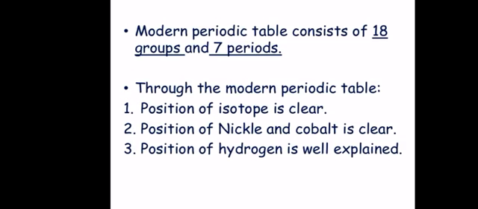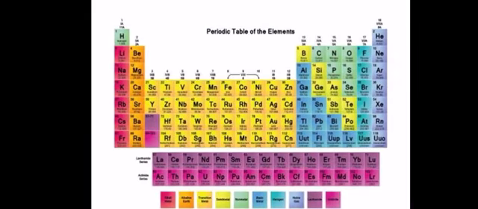Likewise, cobalt and nickel, their position was anomalous in Mendeleev's periodic table, because all the elements were arranged in increasing order of atomic mass, but these 2 elements were in decreasing order. So this was a limitation in Mendeleev's periodic table, and this limitation was also removed in the modern periodic table, because in the modern periodic table elements are arranged according to atomic number. So this anomaly was also removed, and the position of hydrogen is also well explained according to this table. So all these anomalies were removed, and here you can see the periodic table of the elements,